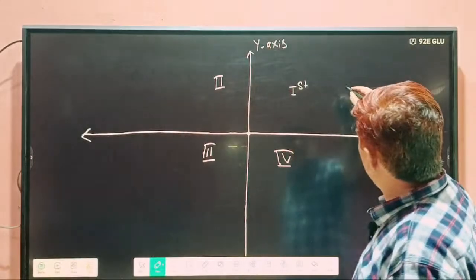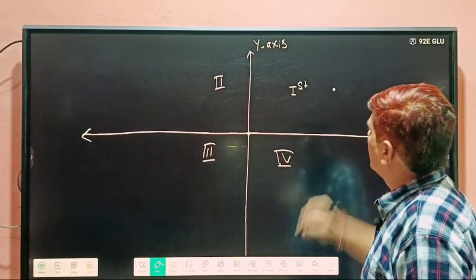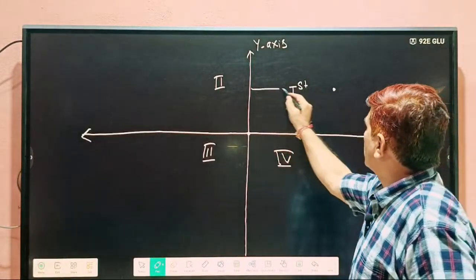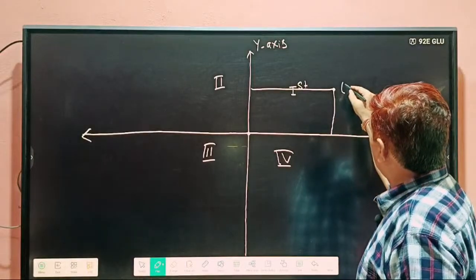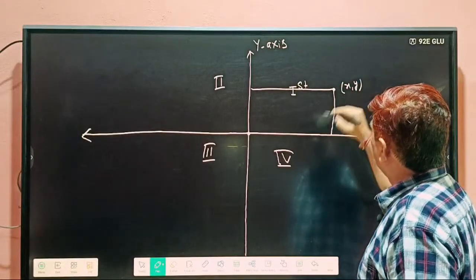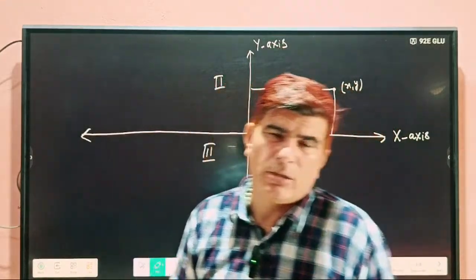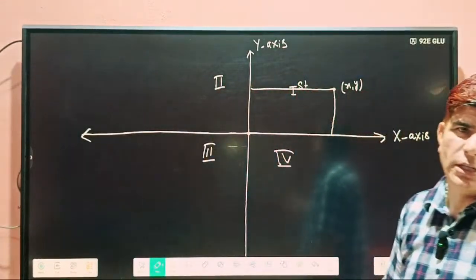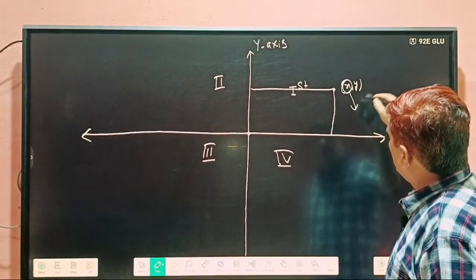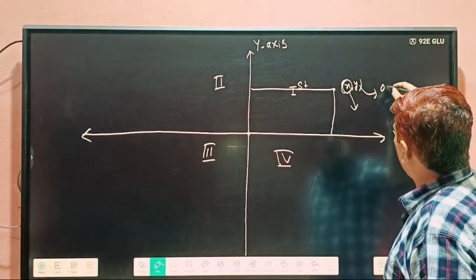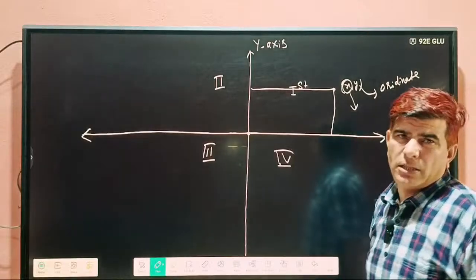If you have a point here, its distances from the axes are known as x and y. X and y are the coordinates. If we take only x, we say abscissa; if we take y, we say ordinate, which was given in 9th class.